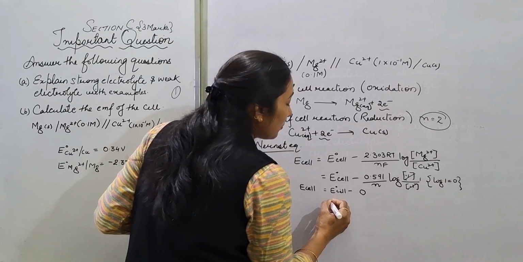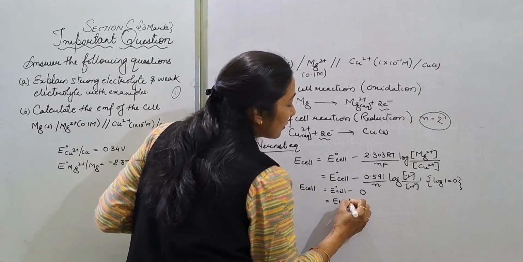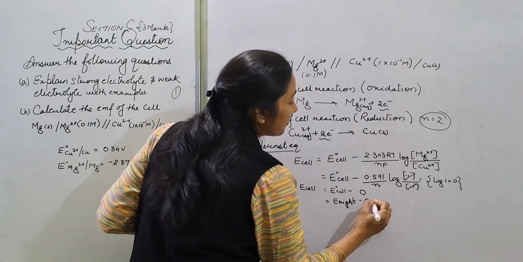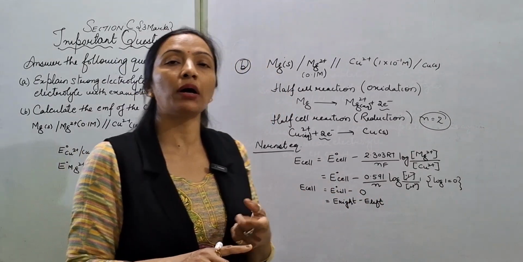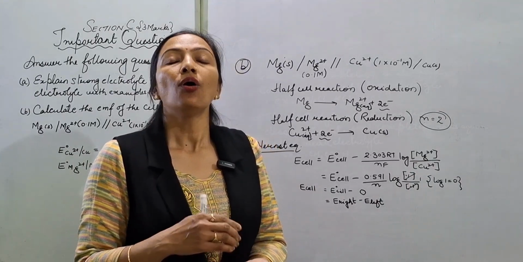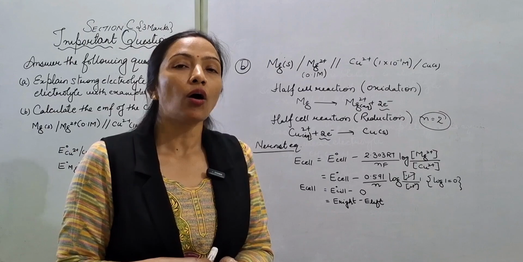And ये कैसे लिखते हैं हम, that is E right minus E left, or we can say E cathode minus E anode, or we can write E reduction minus E oxidation.